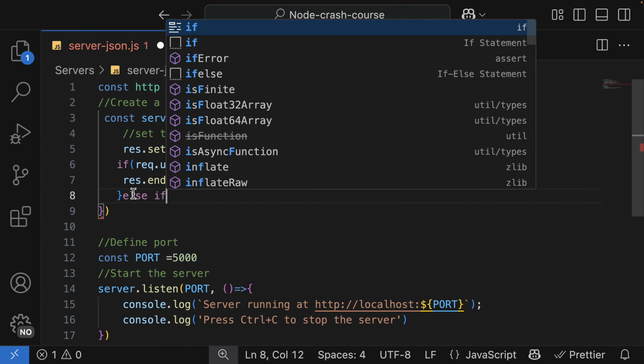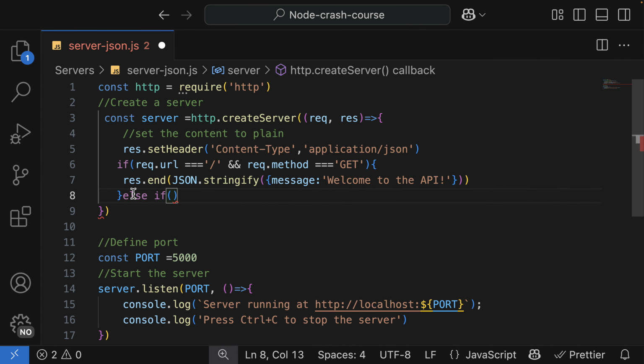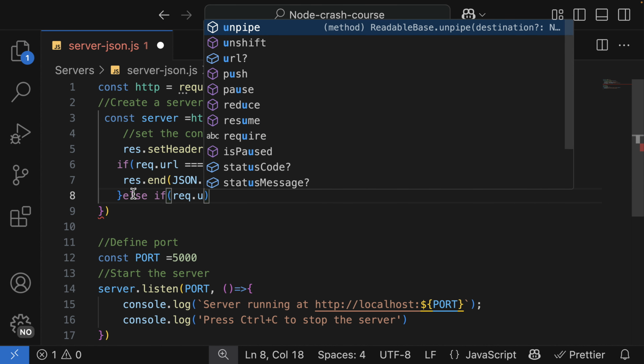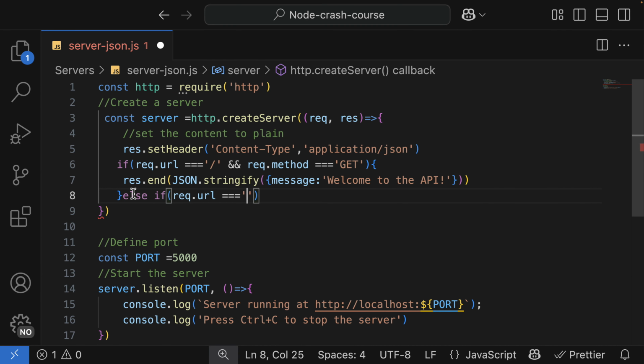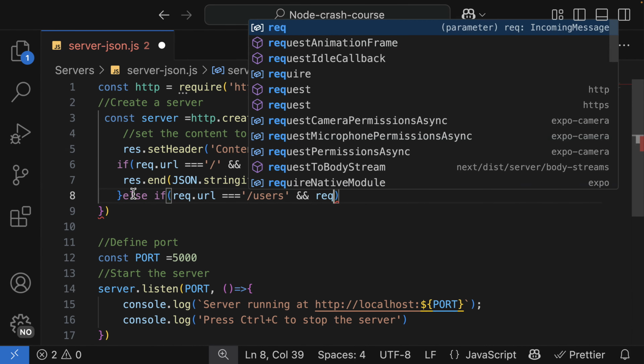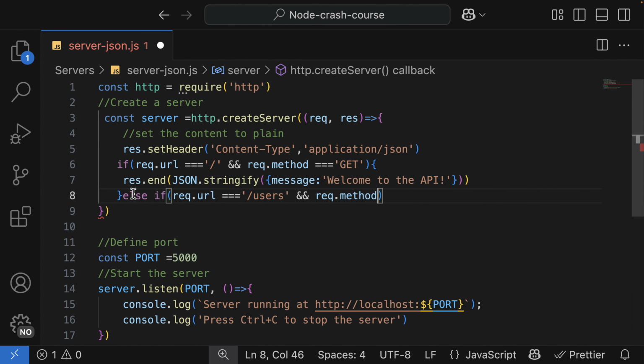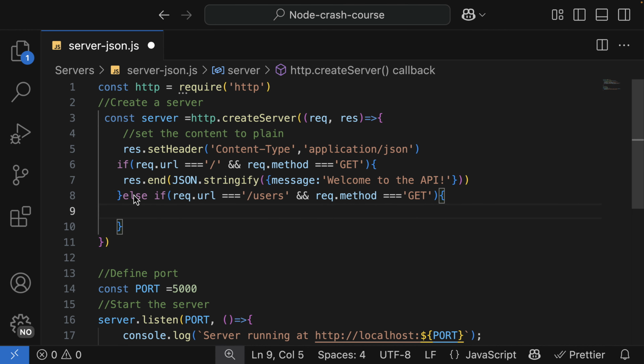Else if the user is requesting /users, as in req.url is equal to /users, and then req.method is equal to GET, then we are going to have an array of users.